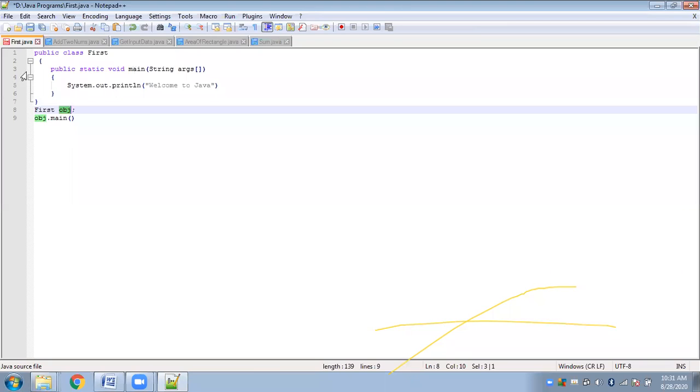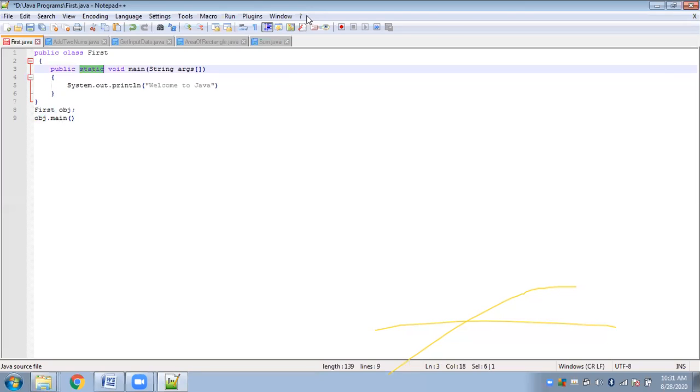So we use the keyword static. Static allows calling of the main function directly without having to create objects for the class. Is it clear? Yes, ma'am.